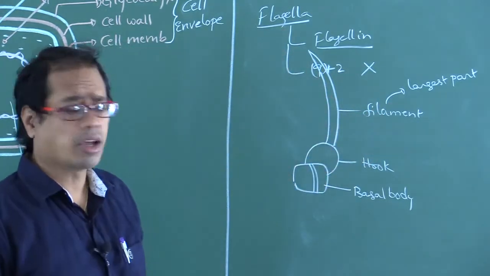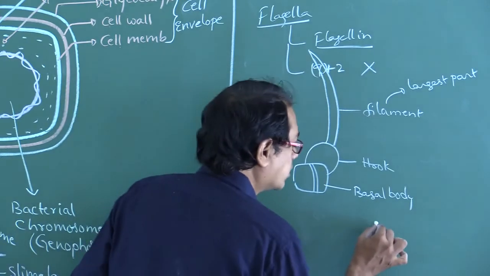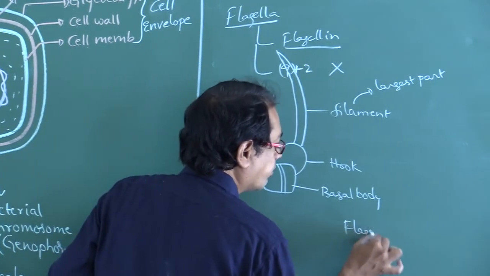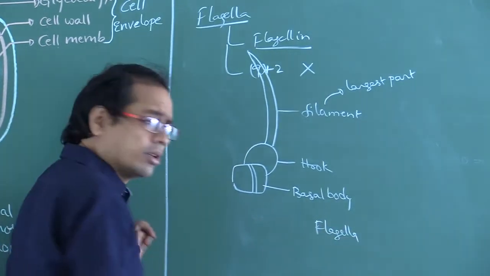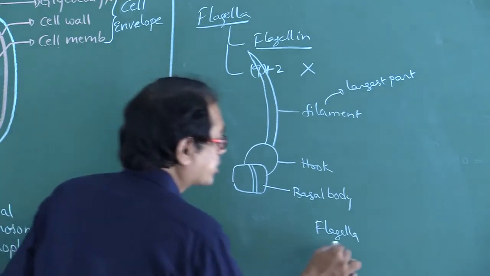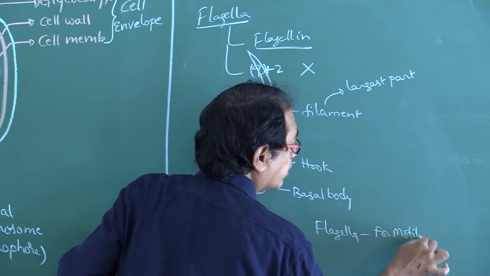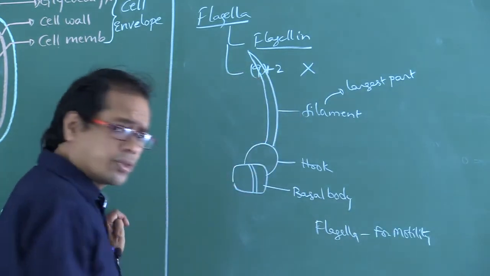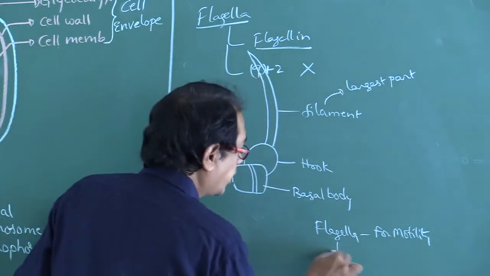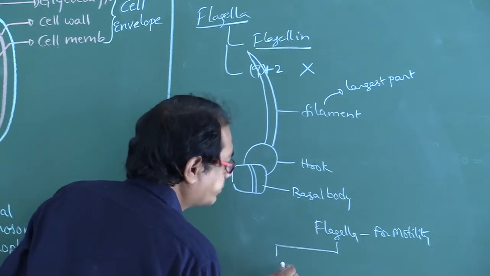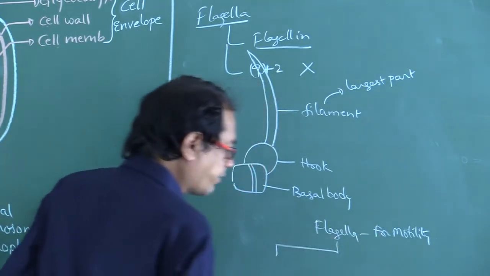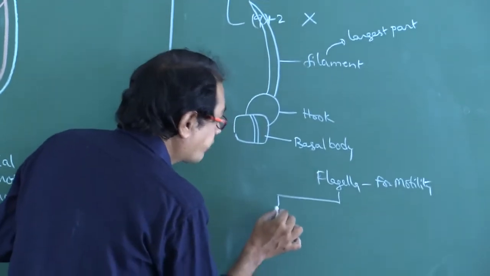Okay, this flagella, where do you find? Flagella are useful for motility. These are of different types.